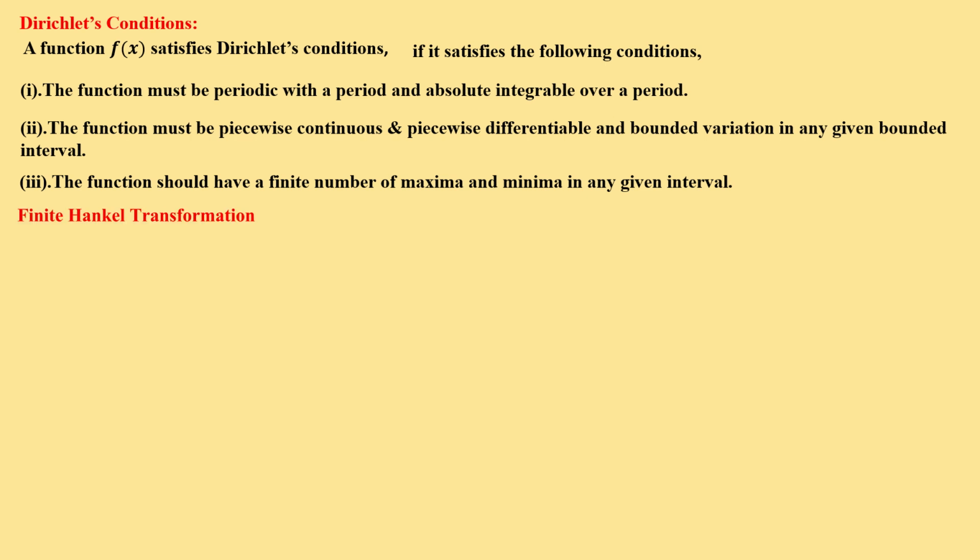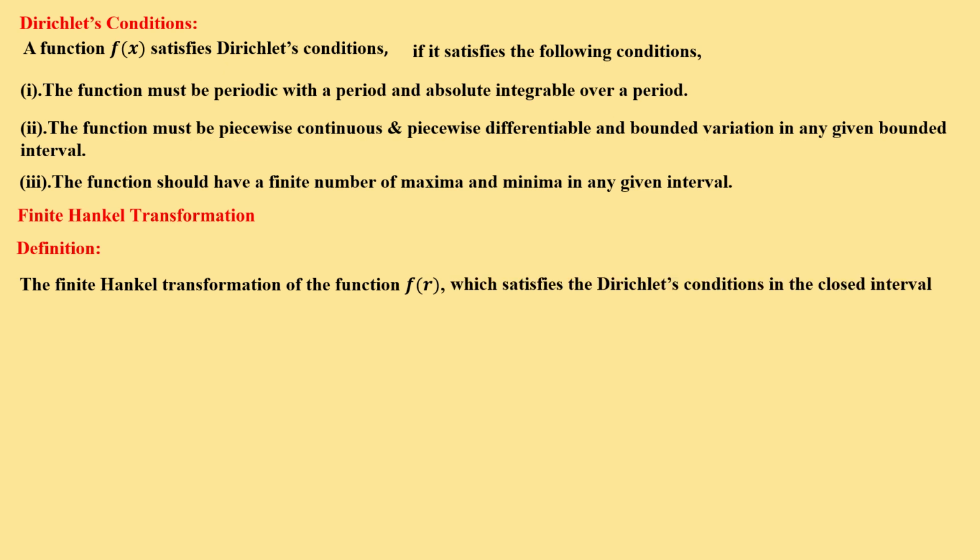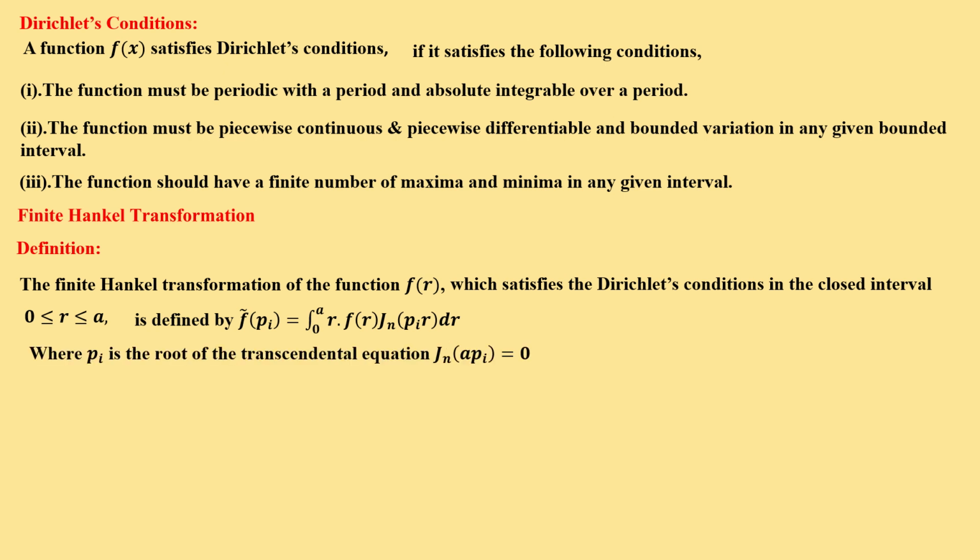Now the finite Hankel transformation definition. The finite Hankel transformation of a function f(r) which satisfies Dirichlet's conditions in the closed interval 0 ≤ r ≤ a is defined by f bar of ξ, which is equal to the integral from 0 to a of r f(r) J_n(ξ r) dr. Here we have the finite limit 0 to a, whereas in the original we have 0 to infinity. That is the difference. So this is the finite Hankel transformation, where ξ is a root of the transcendental equation J_n(a ξ) = 0.